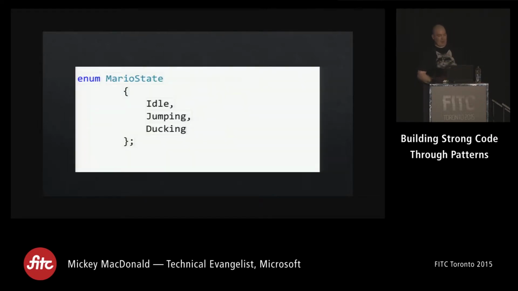So we start off with this. We have our enum of Mario states. Everyone knows what an enum is, I'm guessing, right? It's a data type of objects or elements listed in plain English so that I don't have to worry about what number they are. So what we're doing here is we're saying, okay, we're going to have these states. We're going to have idle, we're going to have jumping, we're going to have ducking.